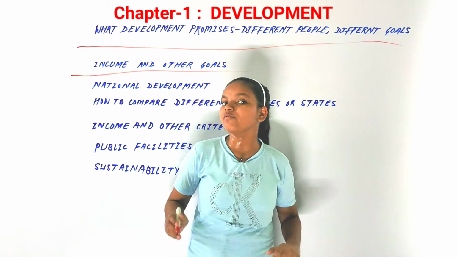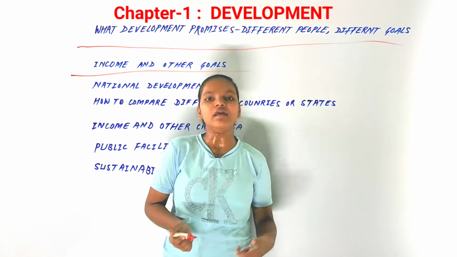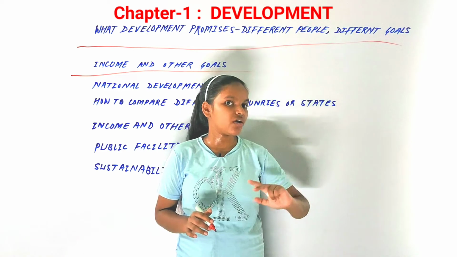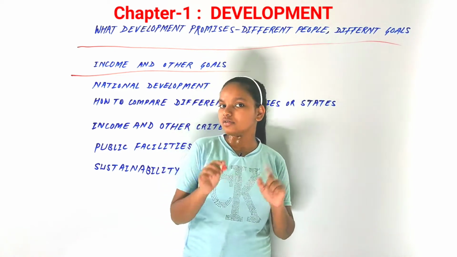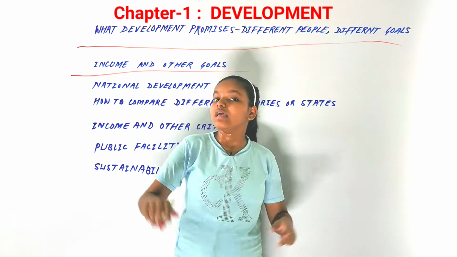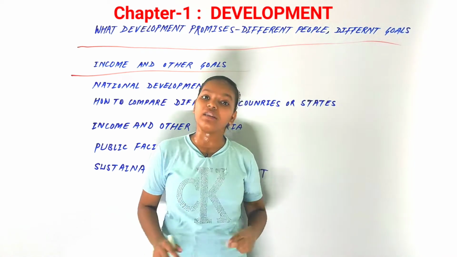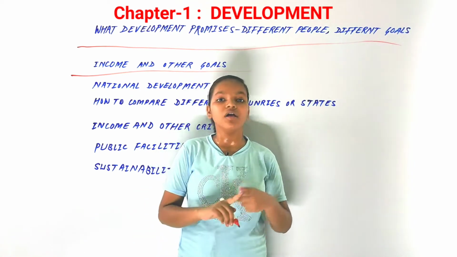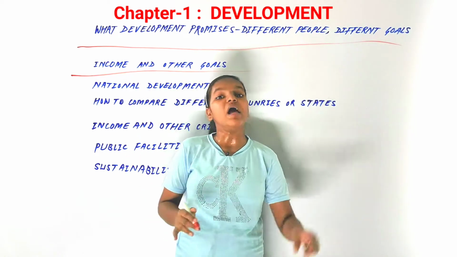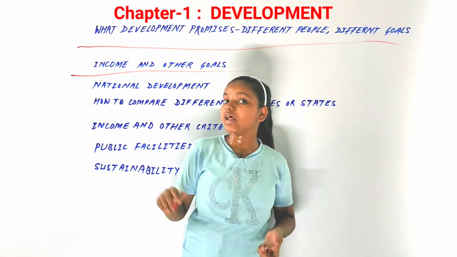For all people, development means income as well as other goals. It's not that they will have only the other goals but not the income. Income is for sure provided, and development means different things for different people. What is development for one person can be conflicting to another. So there are two things about development: it means different goals for different people, and the second perspective is that development